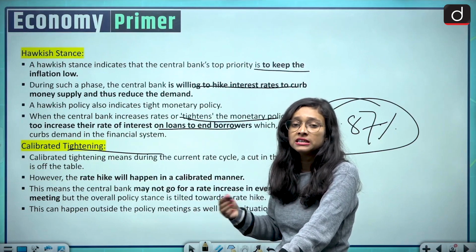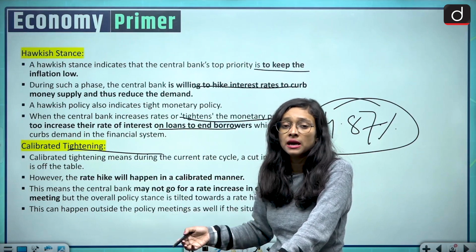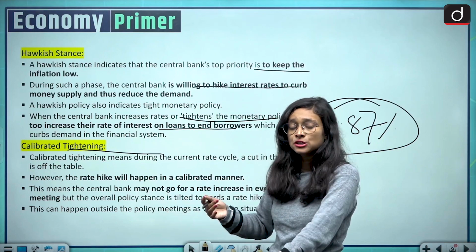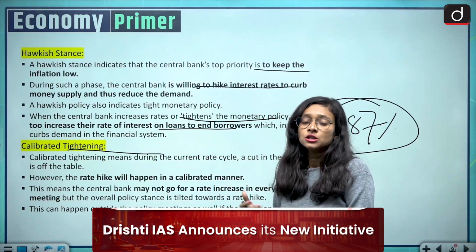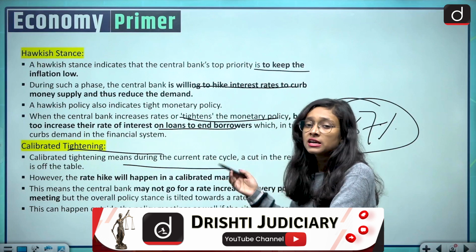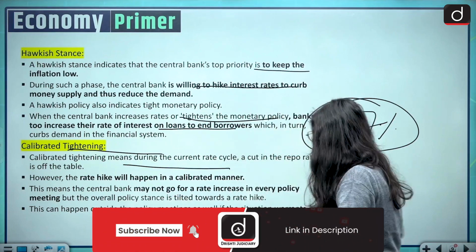They hike rates in a calibrated approach, in a measured manner. That's why it is called calibrated tightening. It is also regarded as a tight monetary policy of any central bank.